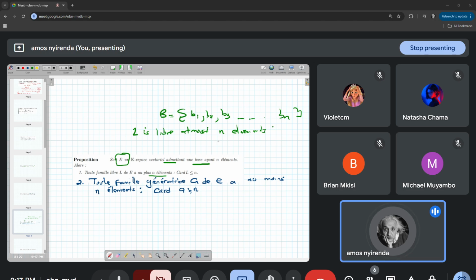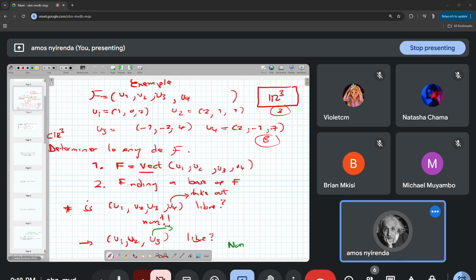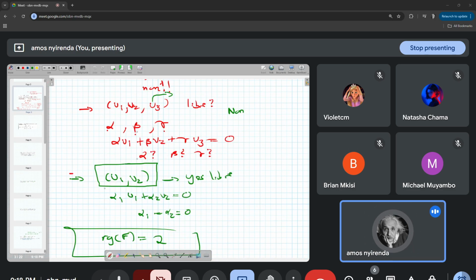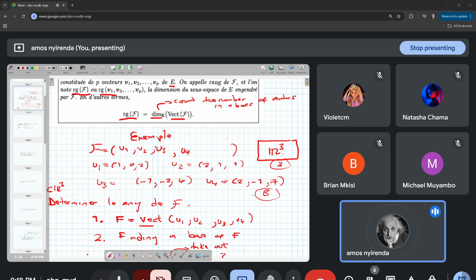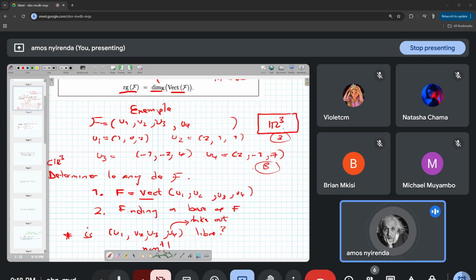If it has more than n elements, then it cannot be a family of vectors that is libre. So if you go back to our problem, this family of vectors that is libre, yes, it's accepted, because if you look at R3, how many vectors does it have in its base? If you look at la base canonique, you see that R3 has 3 vectors, E1, E2, E3.